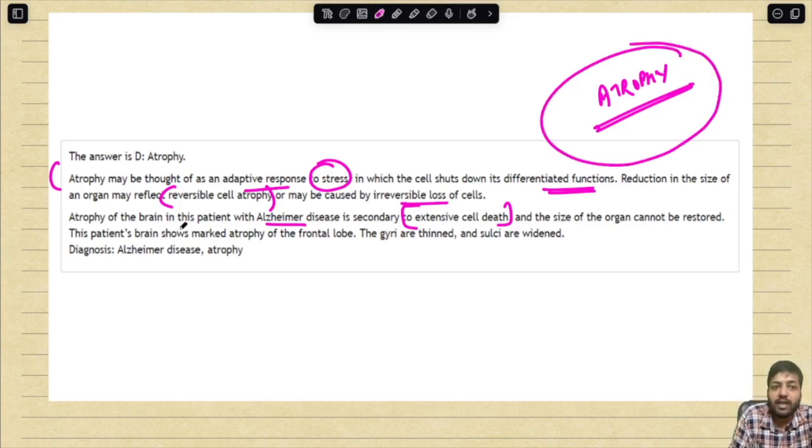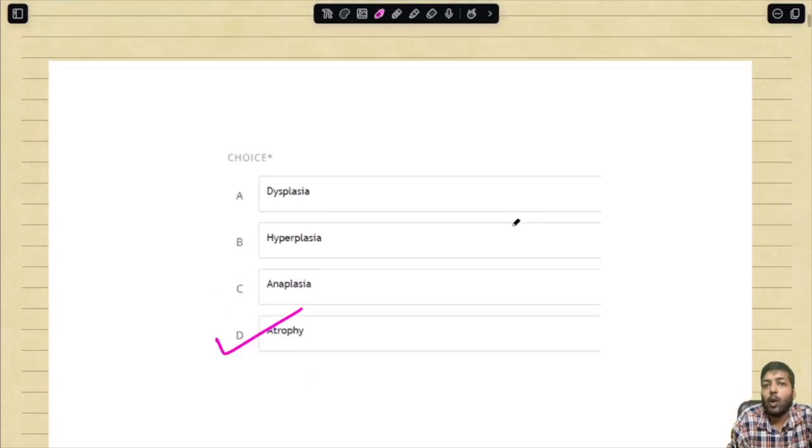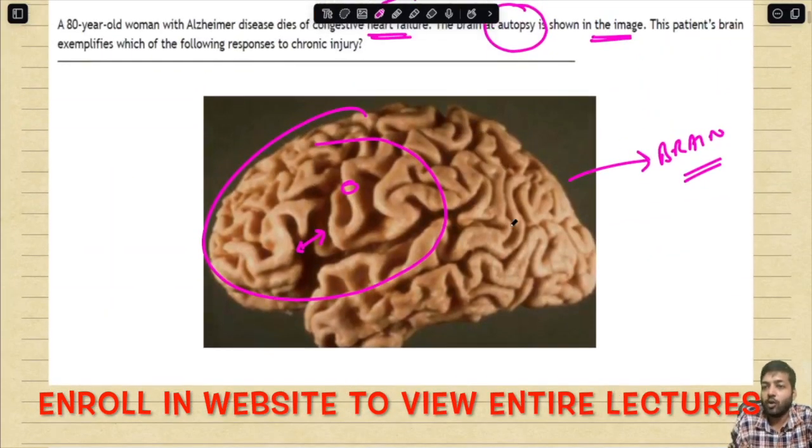So this patient's brain is showing marked atrophy of the frontal lobe. The gyri are thinned and the sulci are widened. So the diagnosis is atrophy, as we can appreciate over here.